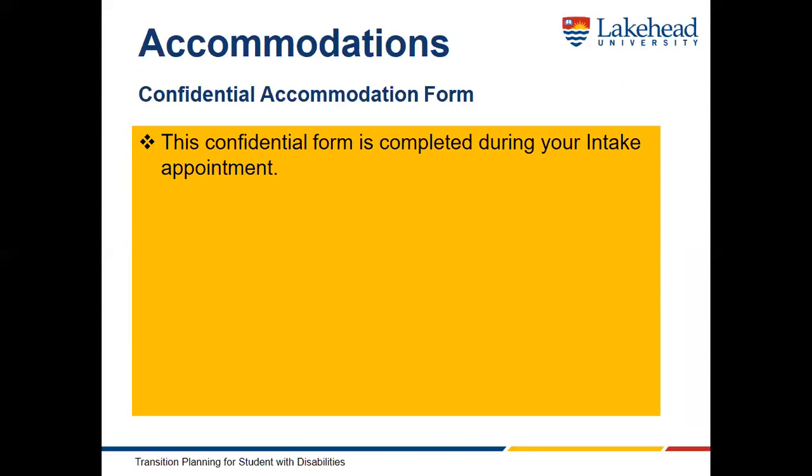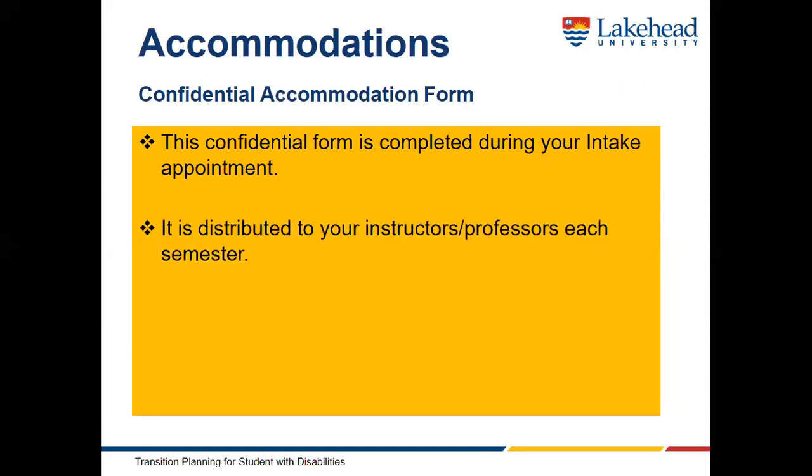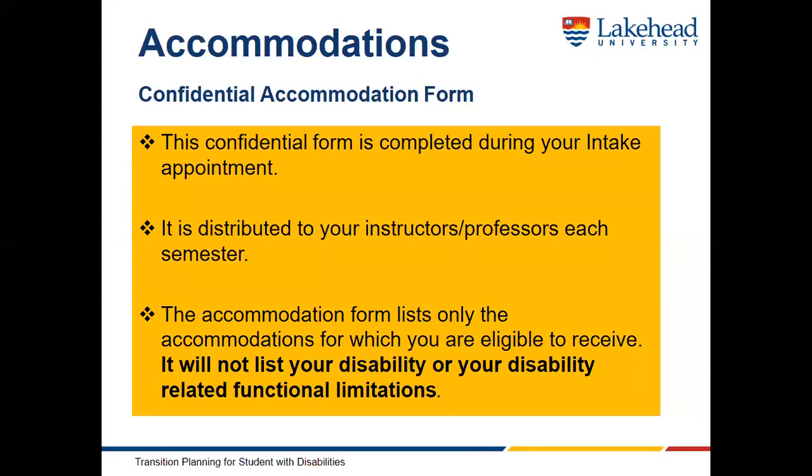After a student's initial meeting with SAS, a second appointment may be required to set up accommodations. This appointment is called an intake appointment. During this appointment, accommodations are discussed between the student and the advisor based on the documentation provided to SAS. The agreed upon accommodations are then included on the student's confidential accommodation form. This form is distributed to your professors or instructors each semester. The form lists only the accommodations that the student is eligible for. It does not list disability or disability-related functional limitations.